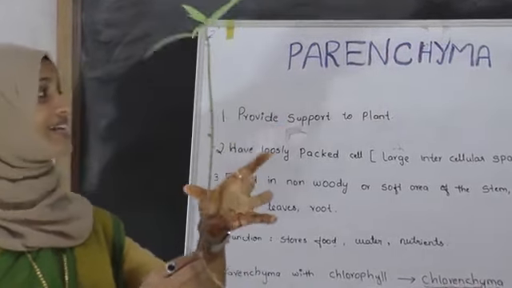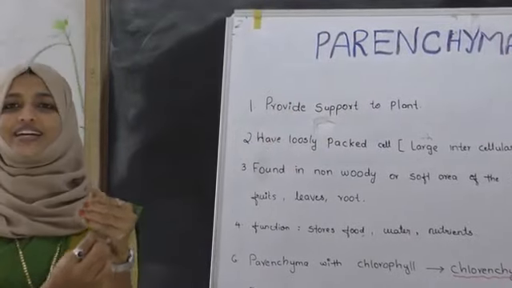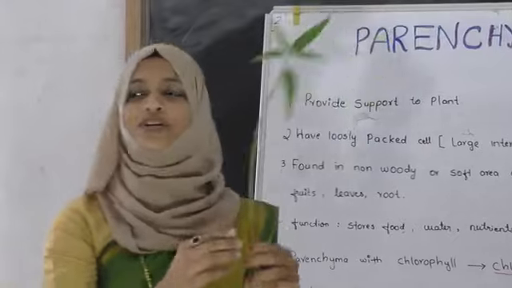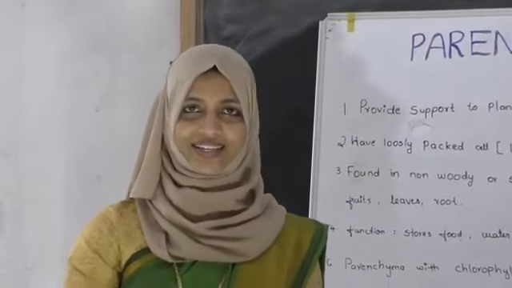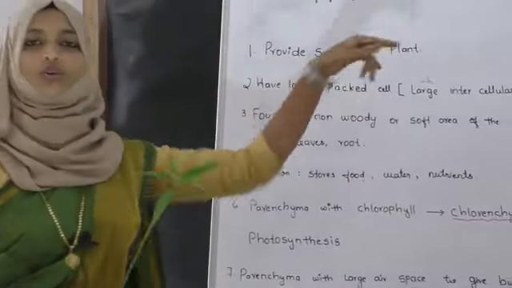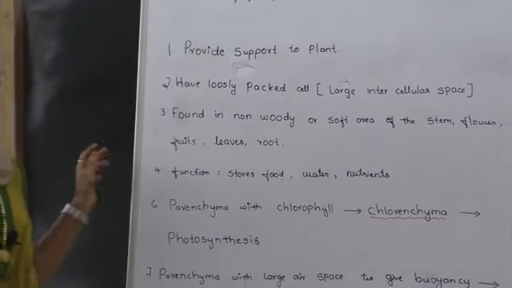So we can say that in this plant there will be parenchyma because it is straight. If it is bent, not having any support or any shape, we can say that parenchyma is not there. Here, parenchyma is providing support to the plant. The first point is that it gives support to the plant.